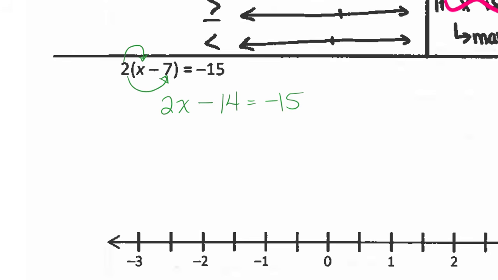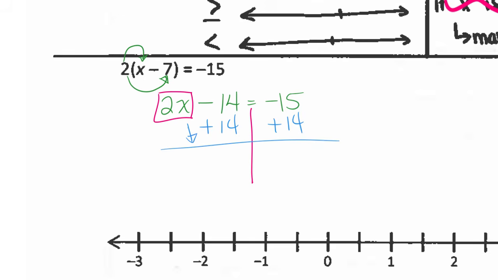So my first step is, step 1, draw my line. Step 2, box my variable. Step 3, find out what's going on next to my box. Do the opposite. So if I have a negative 14, subtracting 14, I'm going to add 14. I do it to both sides. I'm only dropping the box. The box drops. So I'm left with 2x because that zeros.